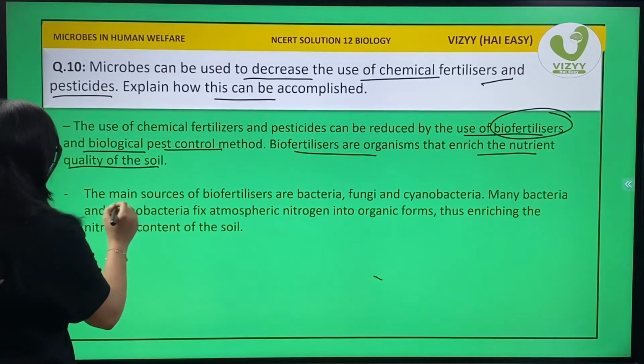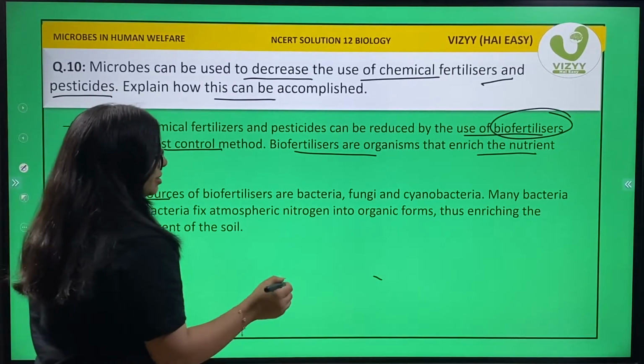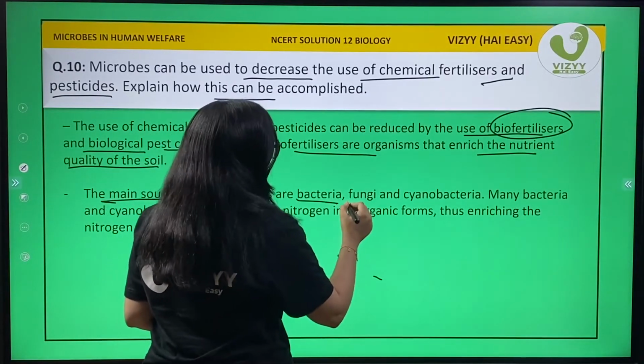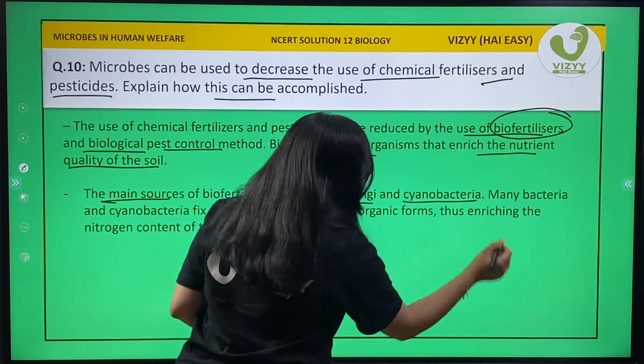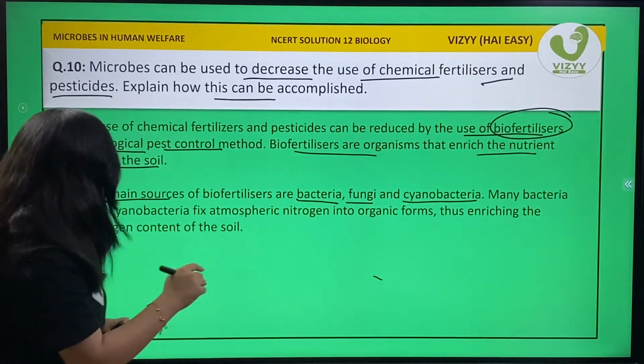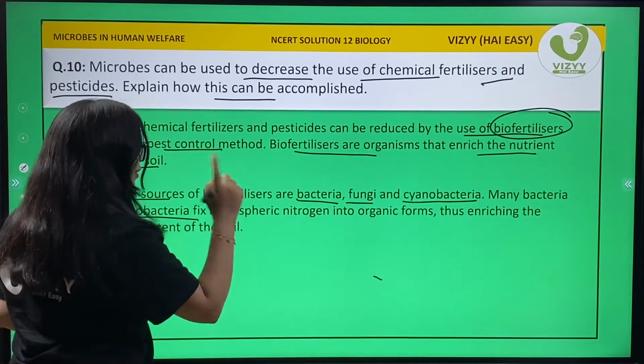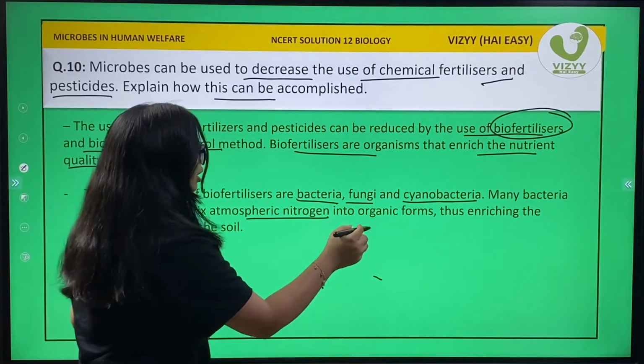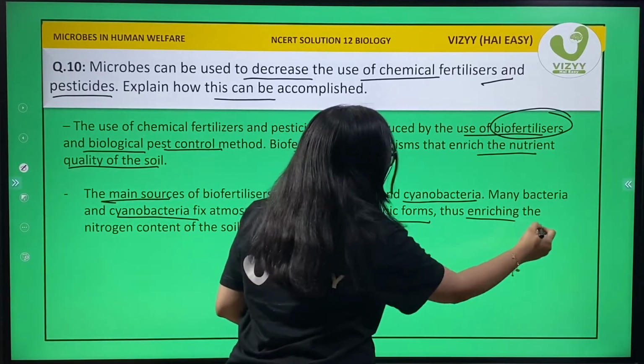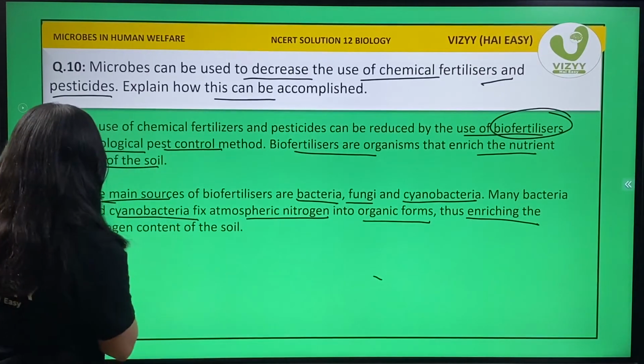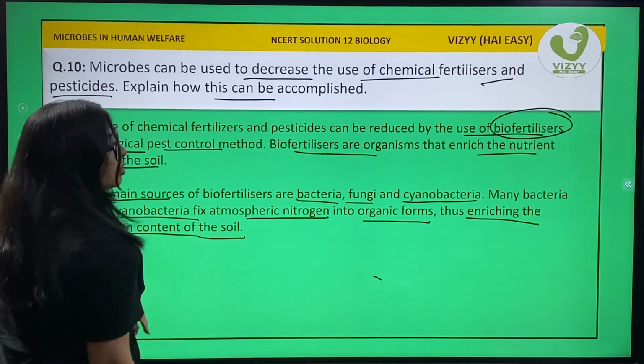So the main sources of biofertilizers are what? Bacteria, fungi and cyanobacteria. Many bacteria and cyanobacteria fix atmospheric nitrogen into organic forms and thus enrich the nitrogen component of the soil.